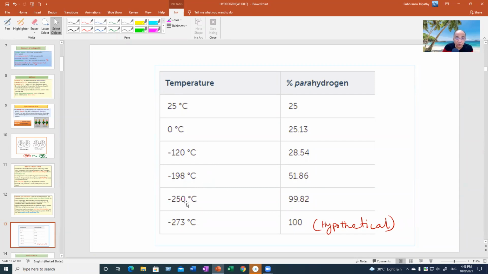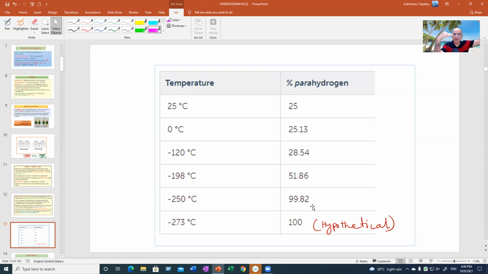And if you further cool down to liquid hydrogen temperature, it is 99.82%. And if you further cool down to liquid helium temperature, nearing minus 273, of course, 0 Kelvin is non-achievable, but close to minus 273, it will be nearly 100%. It is never 100%, 99.9999, but never 100%. So as you cool, the percentage of para form increases.